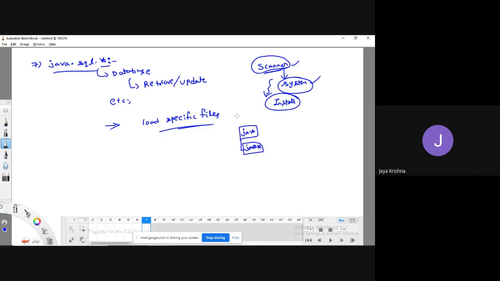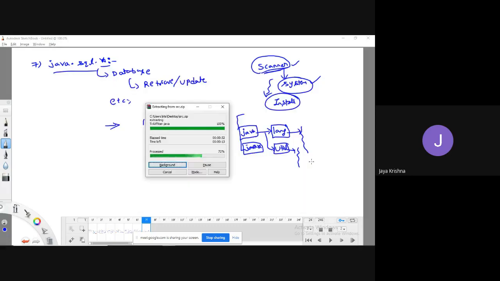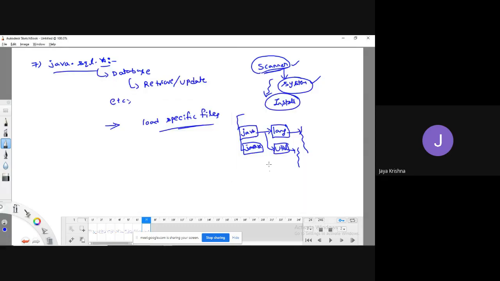Like this, there are some root folders in Java. We'll go for the lang package, and in that lang package we'll have something. The util package contains something like this. It is all extracting actually. That's what I'm explaining, so let me show the practicality, whether these are all available or not.